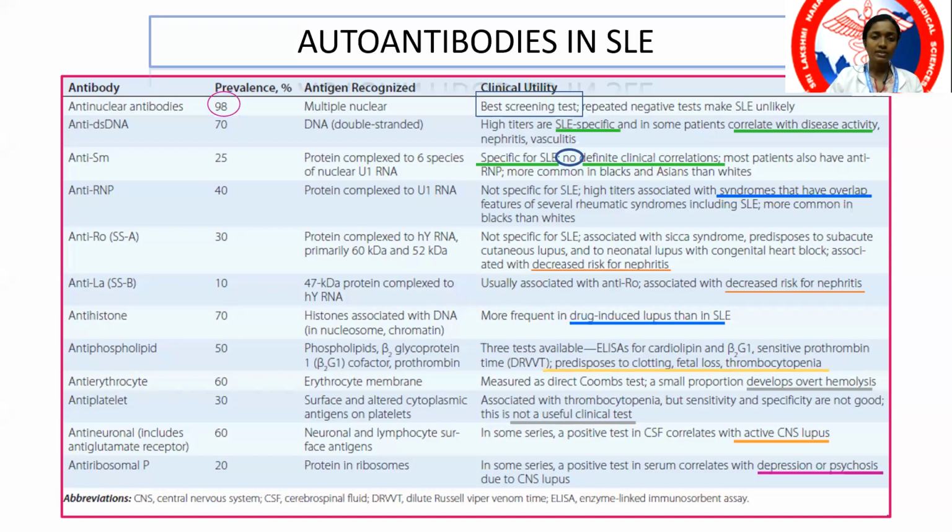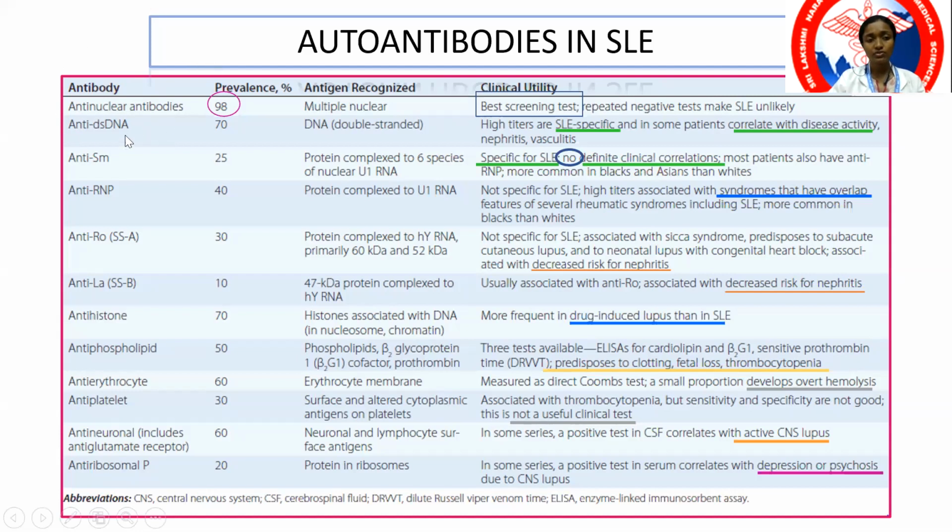Because there are various self-antigens that are being targeted, we have various autoantibodies specific to those. ANA, or anti-nuclear antibody, is one of the earliest tests that you do when you think of the possibility of SLE in a patient. In 98% of the individuals, anti-nuclear antibodies are positive. So this is one of the best screening tests. If you have a high suspicion of SLE and repeated testing shows ANA negative, then it's less likely that the patient is having SLE.